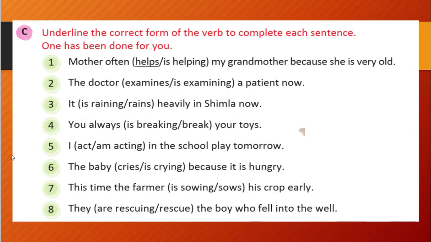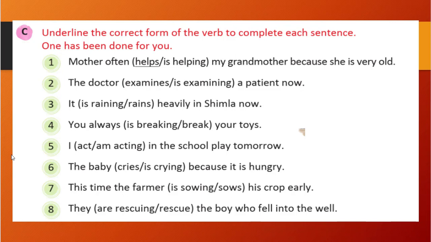Okay, this is the exercise. Underline the correct form of the verb to complete each sentence. Here, to complete each sentence, two options are given, right? We need to select the correct one. You see, my mother often blank my grandmother because she is very old. So, is helping my grandmother because she is very old, or helps my grandmother because she is very old. So, helps will be correct.